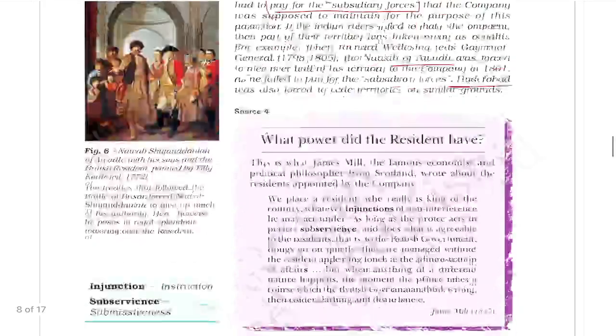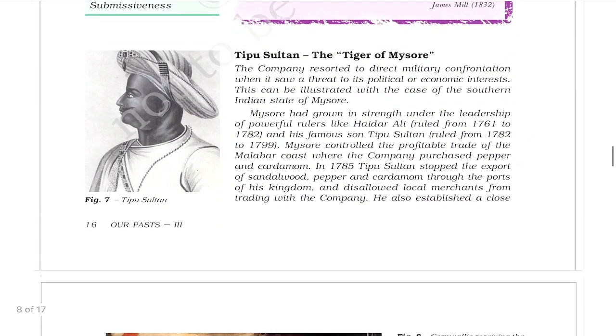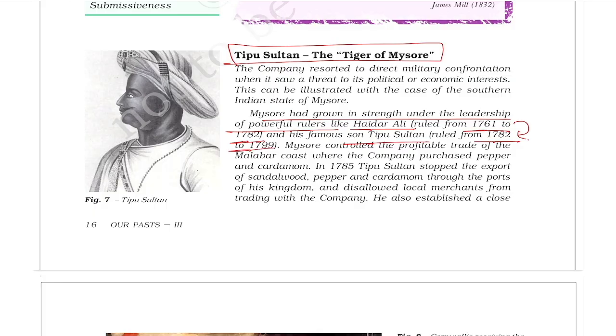Now we will see the East India Company against Mysore. Mysore had grown in strength under the leadership of powerful rulers like Hyder Ali and Tipu Sultan. Tipu Sultan was the son of Hyder Ali. Hyder Ali ruled from 1761 to 82 and Tipu Sultan from 1782 to 99.